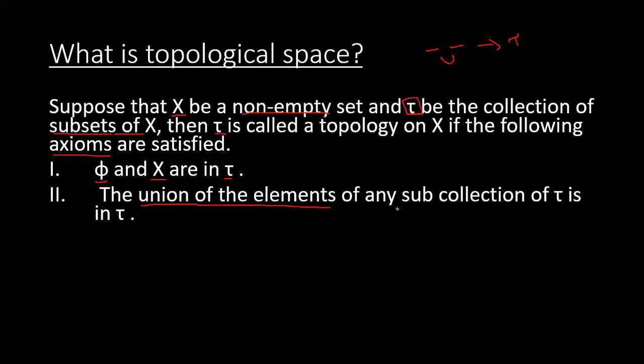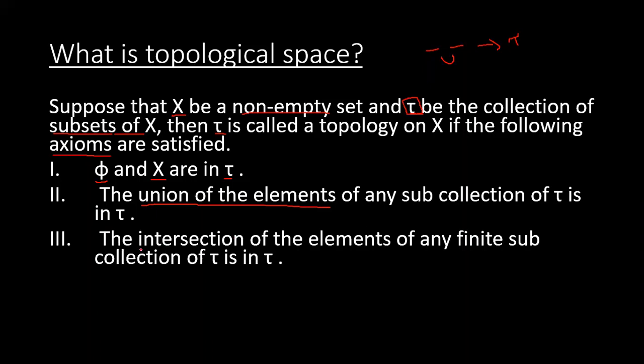Next, the third axiom says that the intersection of elements of a finite subcollection of tau should be in tau. If we take a finite subcollection, like two subsets, their intersection must be contained in tau. In the next example, I will discuss why we are taking a finite subcollection and not any subcollection, as we have taken in the second axiom.